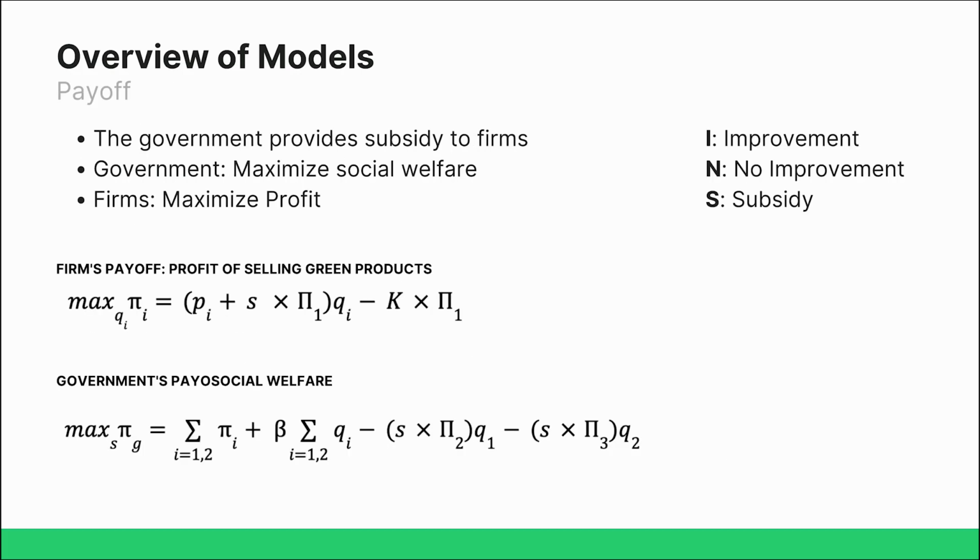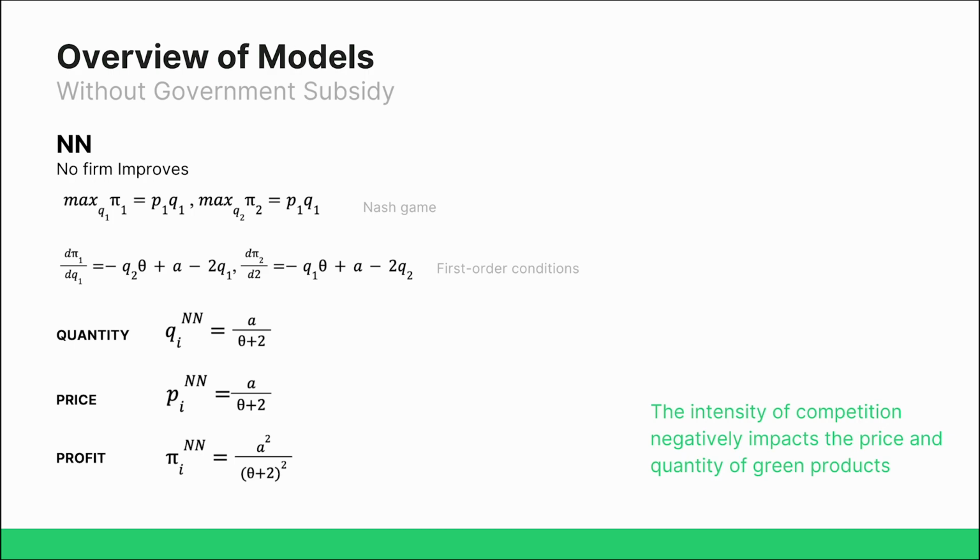Given the subsidy amount, the firms select the green product production quantity Q that maximizes their own profit. The firm's payoff is the profit of selling its products, and the government's payoff is the social welfare effects. When no firm improves its technology, the basic market demand remains the same, and no firm needs to pay the cost of technology improvement. Solving the Nash equilibrium and applying the first order condition yields the following results for the equilibrium quantity, price, and profit for both firms.